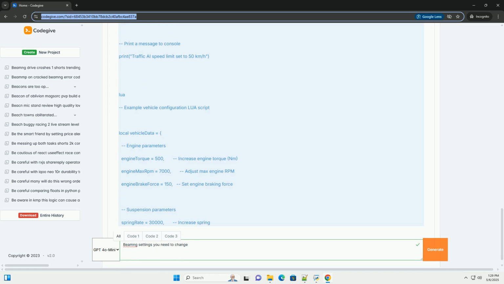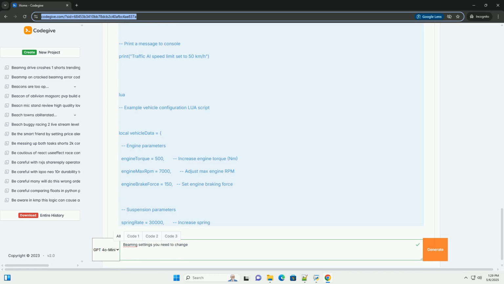This allows you to react to game events and modify behavior dynamically. Vehicle config files: .pc vehicle config files are written in JSON format, but they can also include Lua code. This is a common way to customize a vehicle's behavior, like its engine parameters, suspension settings, or braking characteristics.